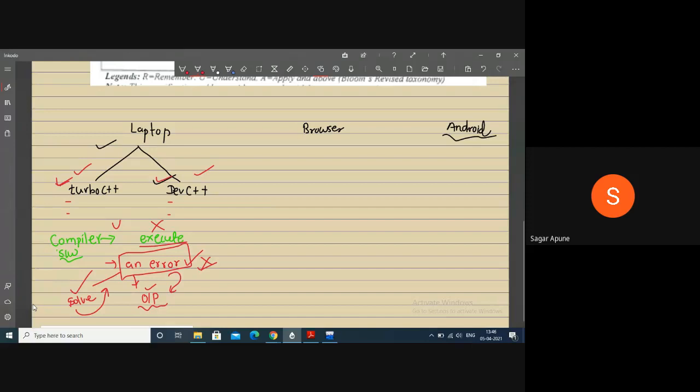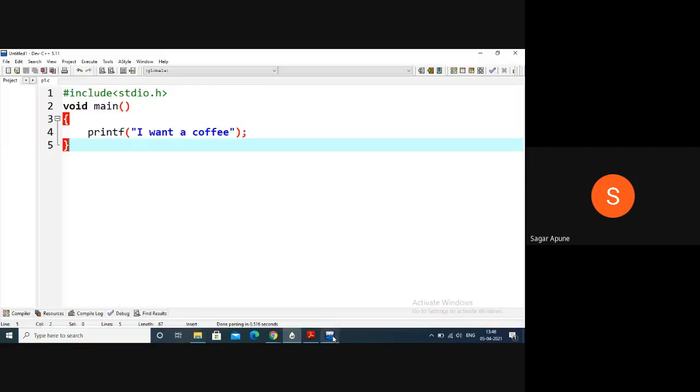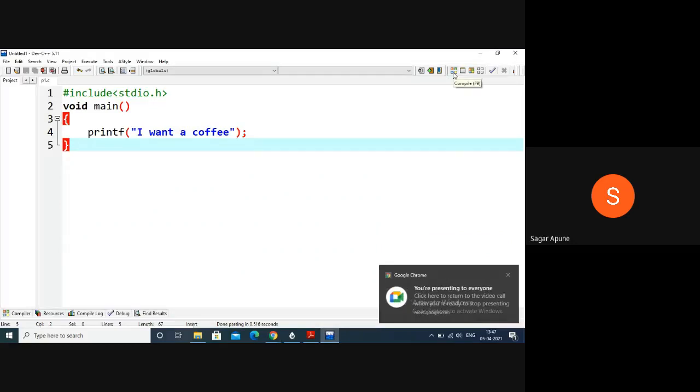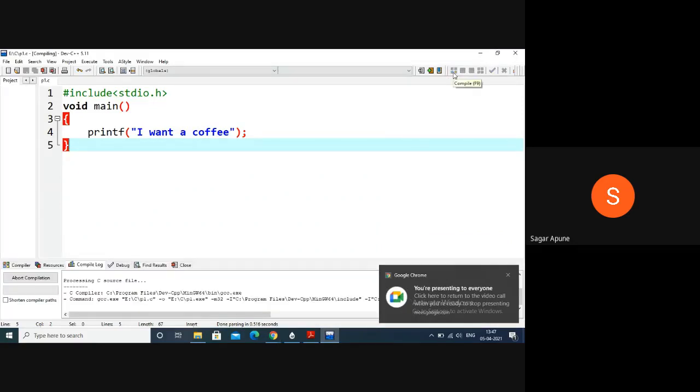So here I want to compile my program. Compilation is here. This is the logo of the compiler. Compile, F9. If you hover the mouse over the icon, it will show the name of the icon and the shortcut keys. Compile F9 and run F10. So in Dev C++ the shortcut key is F9. Here I click on that symbol.